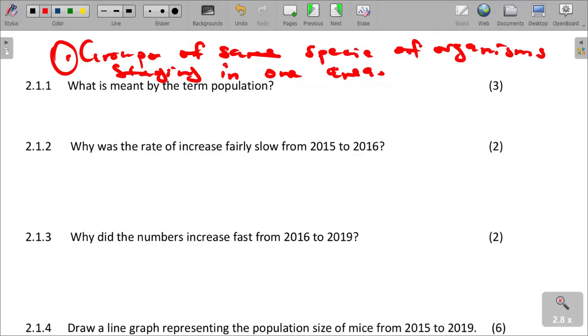We can also say that a population is a group of individuals of the same species that are staying in one area.